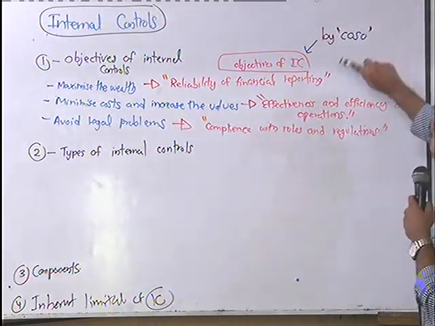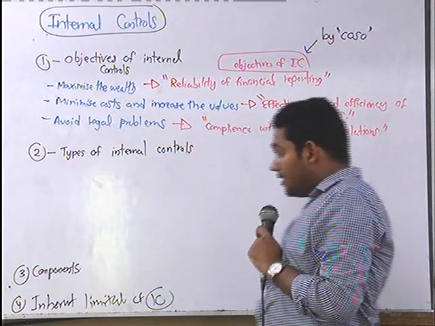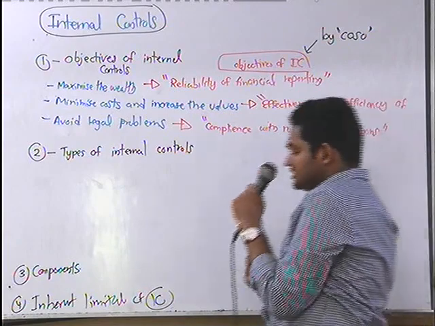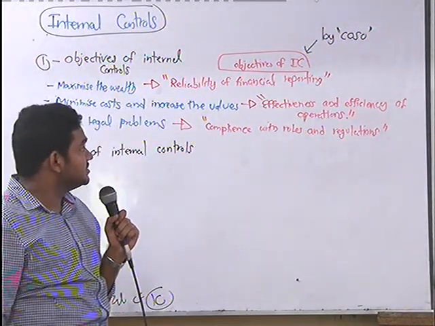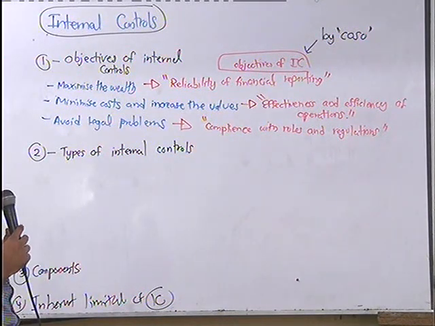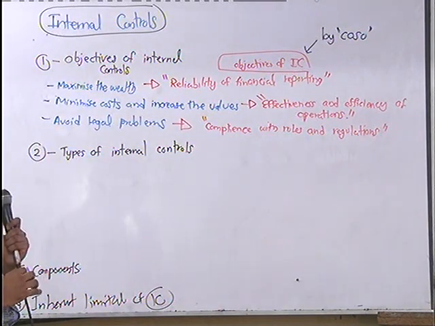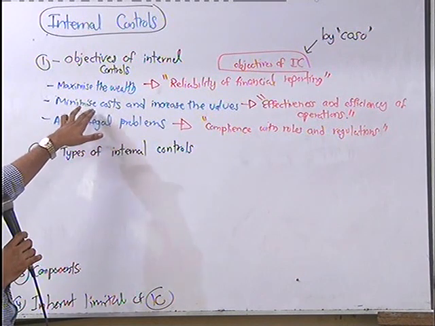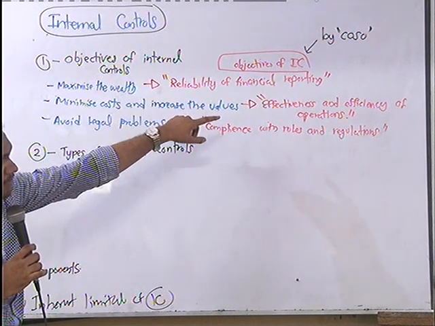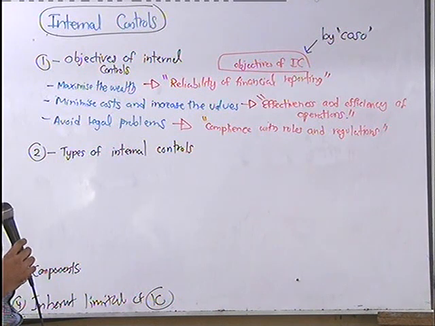COSO is the Committee of Sponsoring Organizations. That's a different organization which has introduced this framework, right? So this is a separate framework for internal controls. So that's all about the objectives. You can make it in the note. The things in blue color are not mandatory to write, but you have to mention what I have pointed out in red color. Okay? So those are the objectives of internal controls.